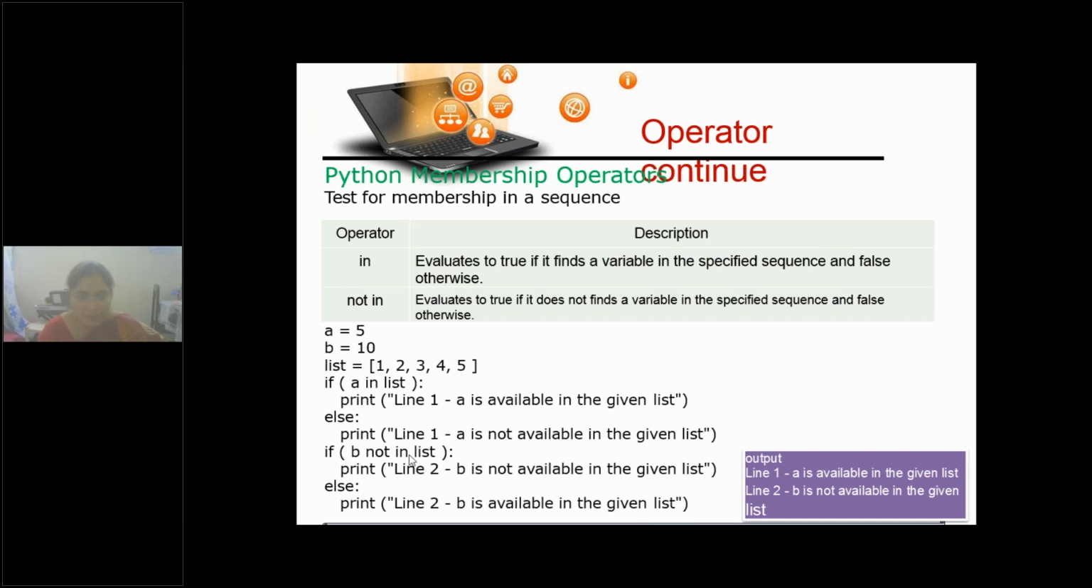Next one, if B not in the list. So 10 is not in the list. So then print line 2: B is not available in the list. This if condition results in true, so the corresponding print statement will be executed. The else portion will not be executed, because that if condition is already satisfied. If the condition fails, then only we will come to the else portion. Otherwise, just ignore.